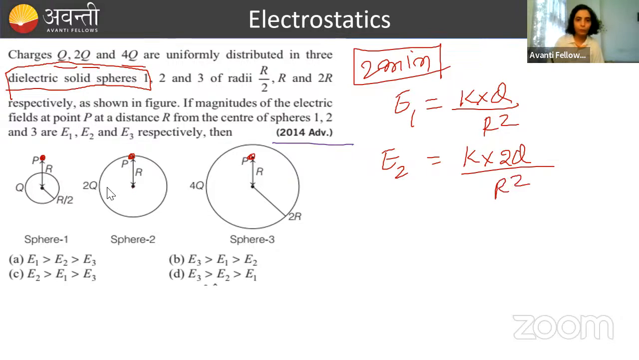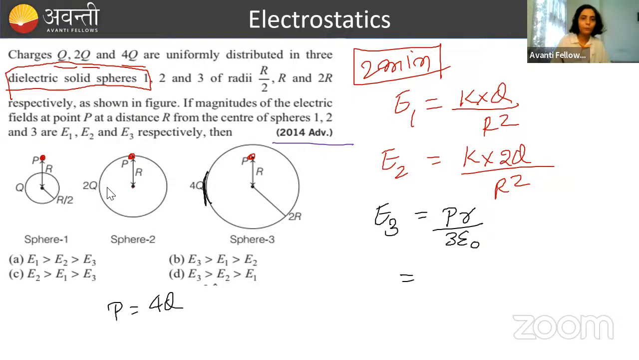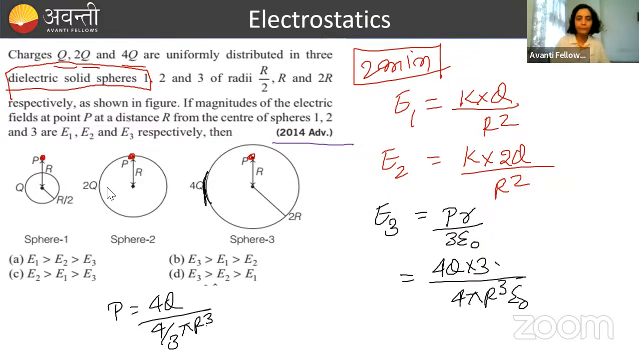E3 formula will be what? For a non-conducting sphere, as I have told you, we can write the electric field formula as rho r by 3 epsilon naught, where rho is the volumetric charge density, r is the distance of that point from the center, epsilon naught is permittivity. तो जल्दी से यहाँ पे पुट कर दो. Since the charge is given here, you can find the value of rho. What will you write for rho? Charge is 4Q divided by 4/3 pi r cube. ठीक है. So here you put 4Q, taking the 3 up, so 3 comes here, divided by 4 pi r cube epsilon naught. And what is the distance of this point from the center? R. Sorry, I made a mistake. 4/3 pi r cube. The radius of the sphere here is 2r, so I should cube 2r. Here it becomes 8.